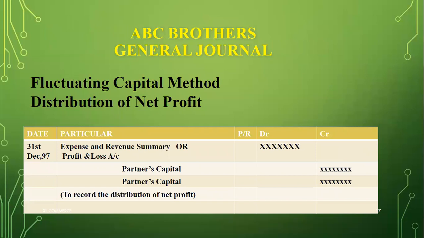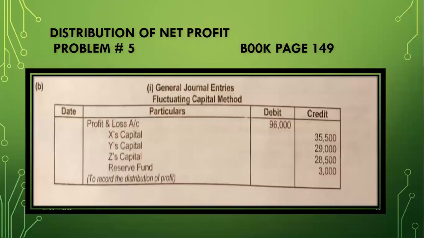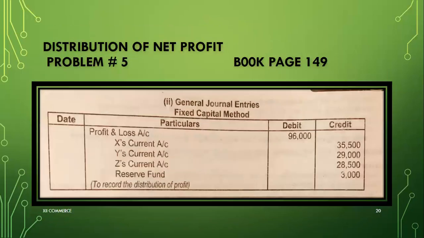This will be your journal entry, from the fluctuating capital method and from net loss and net profit, you all know. As in this question we have net profit, I prepared my journal entry: profit and loss account 96,000 debited, and then capitals of the partners are credited, plus reserve fund we have to write down also credited, because we have deducted this reserve fund from the profit, so I put it on the credit side, because it is already in the firm, it is existing right now in the firm.